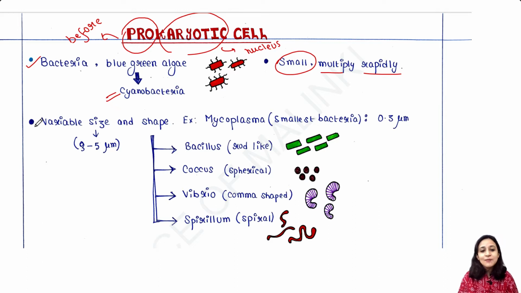They have variable size and shape. Like mycoplasma. Mycoplasma is the smallest bacteria. It is the smallest cell.